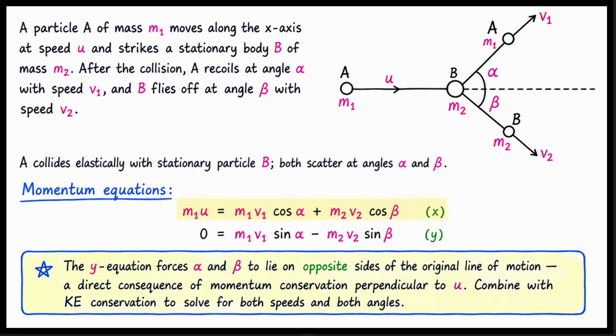For the x-axis, m1 times u equals m1 v1 cosine alpha plus m2 v2 cosine beta. For the y-axis, 0 equals m1 v1 sine alpha minus m2 v2 sine beta. The y equation is extremely revealing. It forces the angles alpha and beta to lie on opposite sides of the original line of motion. This is a direct consequence of momentum conservation perpendicular to the initial velocity. To solve for both speeds and both angles, you must combine these two momentum equations with the kinetic energy conservation equation.